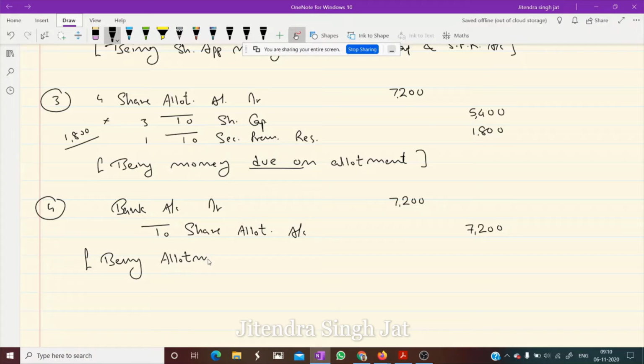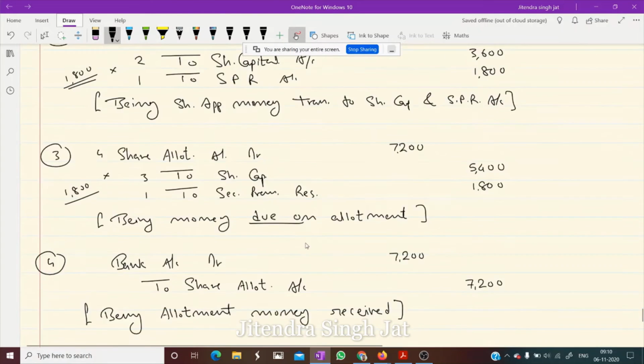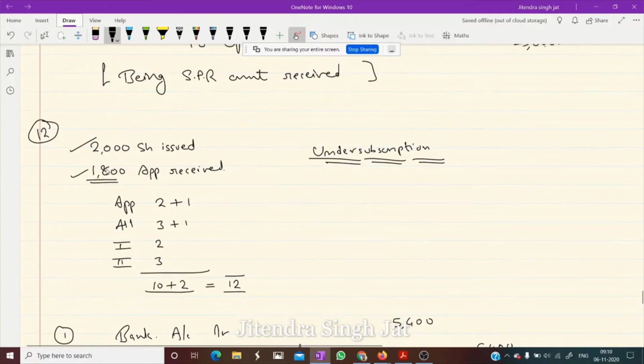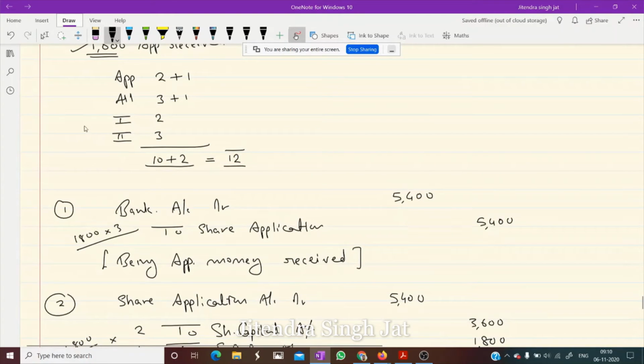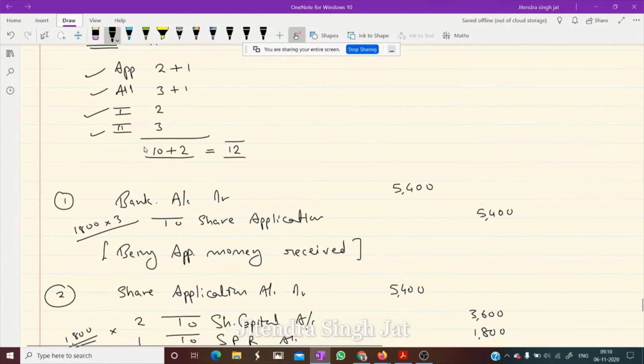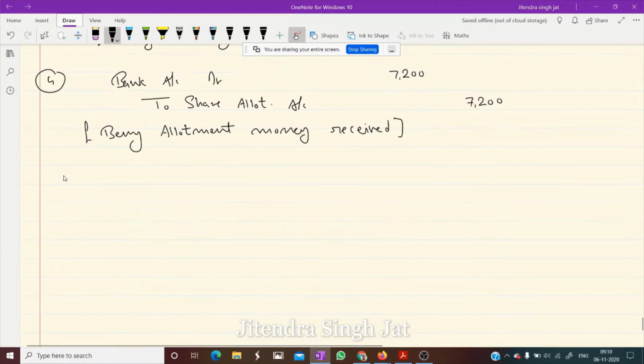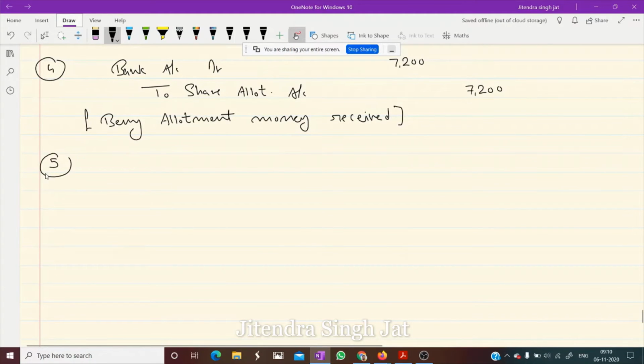Being allotment money received. Very simple. Now, two entries for application and two entries for allotment. Now we need to pass two entries for the first call. We have passed this and this. Two are left, 1 and 2. So two entries for the first call and two entries for the second and final call. Very simple, and these are basic entries which are required in each and every question.